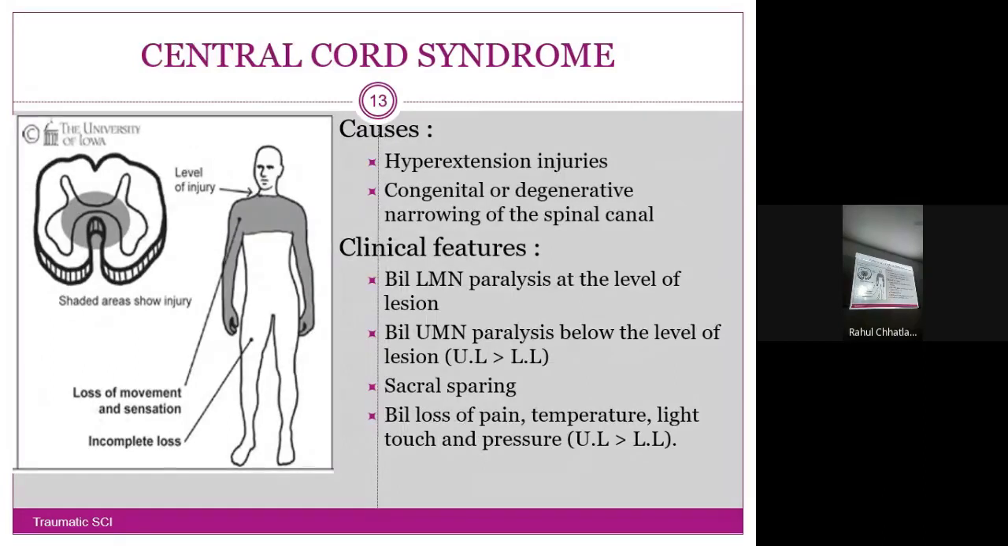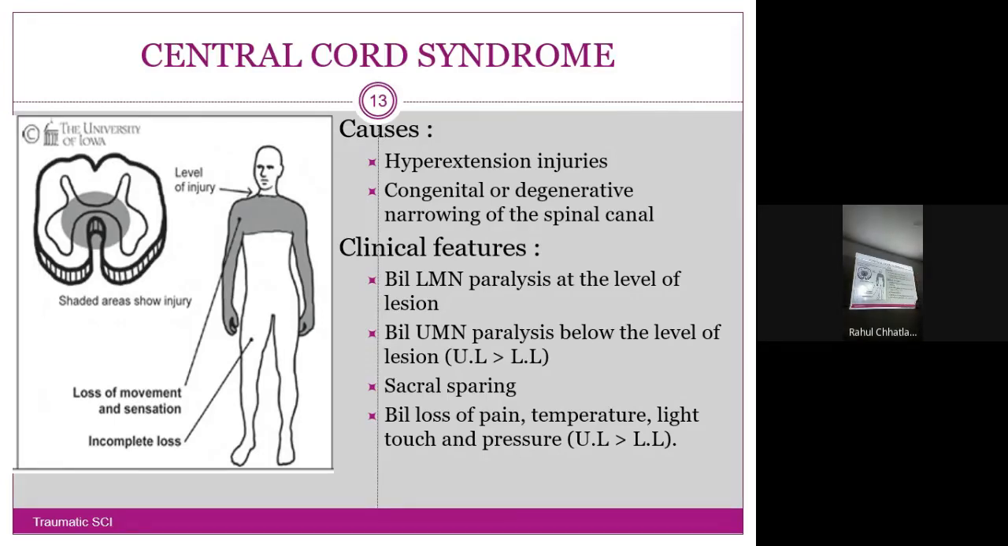After this, central cord syndrome. As the name suggests, the main thing is the affection of the central portion of the spinal cord. Hyperextension injuries will lead to such a condition, or syndrome. Congenital or degenerative narrowing of the spinal canal: it can also be congenital, from birth. If the spinal canal is very narrow, at that time it can lead to central cord syndrome.